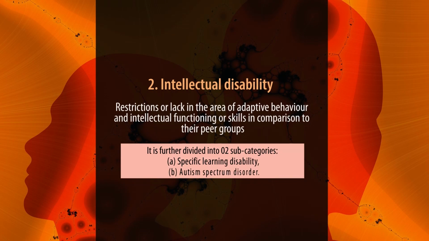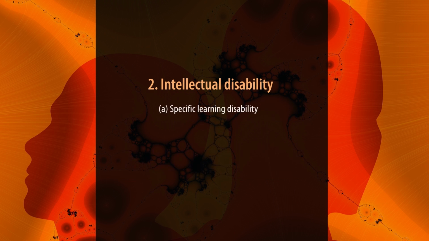It is further divided into two subcategories: first, specific learning disability, and the second one is autism spectrum disorder. First, specific learning disability.